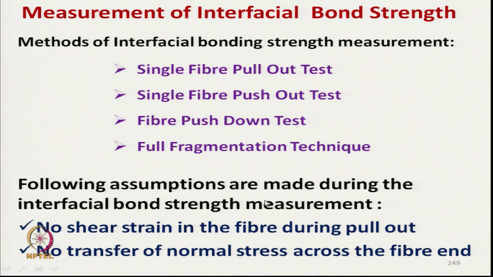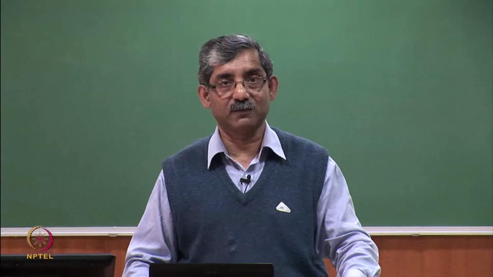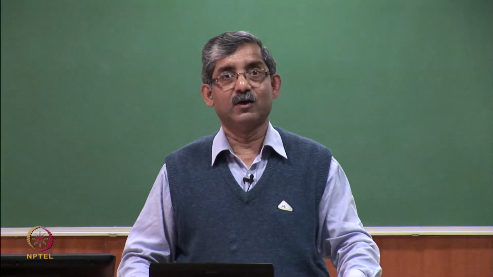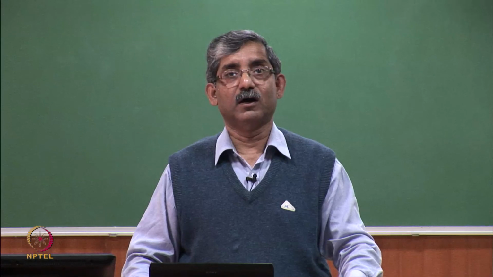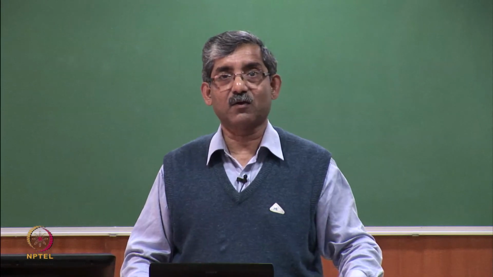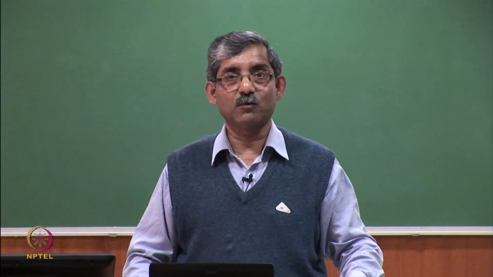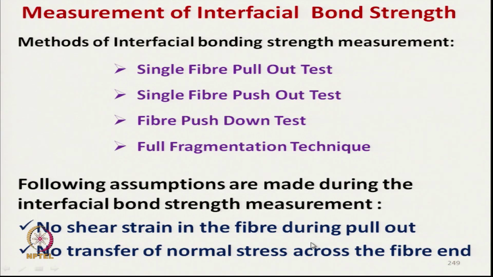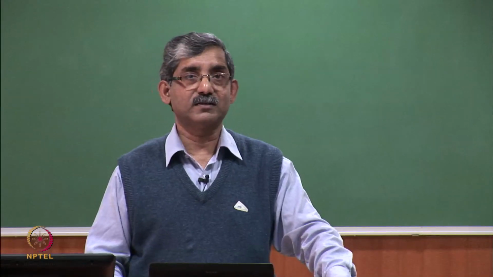The following assumptions are made during the interfacial bond strength measurement: no shear strain in the fiber during pull out, no shear strain is taking place, no transfer of normal stress across the fiber end. So, normal stress is not getting transferred to the composite or adjacent fibers.